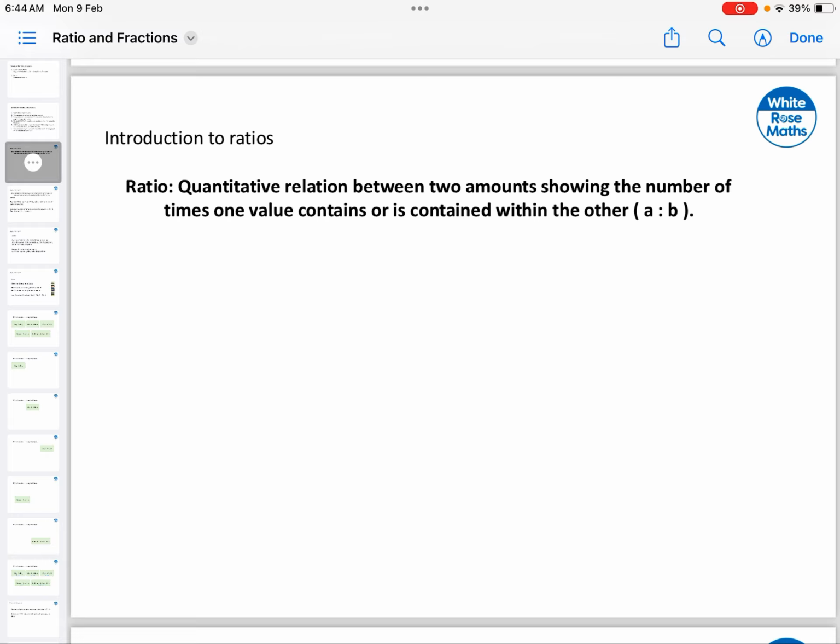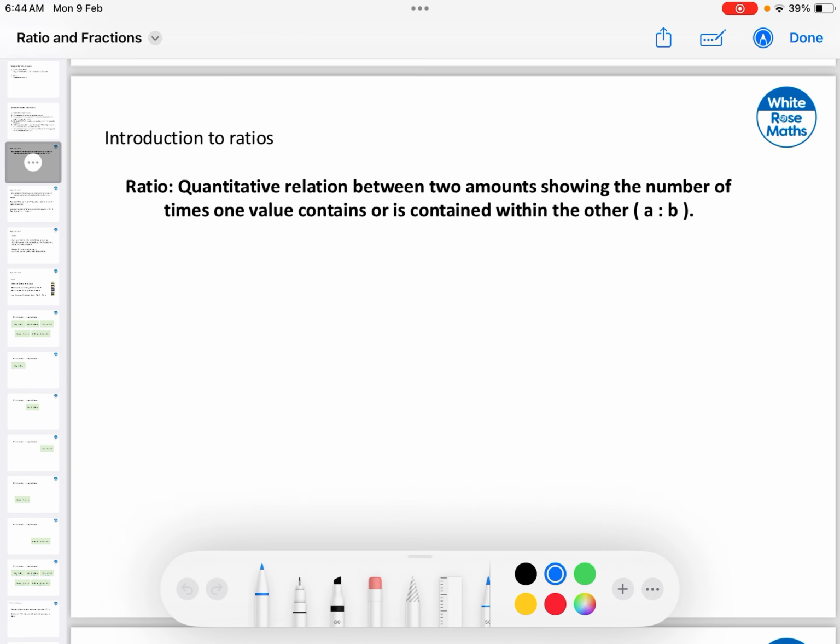Okay, so this video has to do with everything regarding ratios. Ratios are very useful in mathematics, especially when you're trying to compare two amounts. The definition of a ratio is one in which you have two amounts, and the idea is that you want to know how many times one amount is contained in the other. Sometimes we call that A is to B.